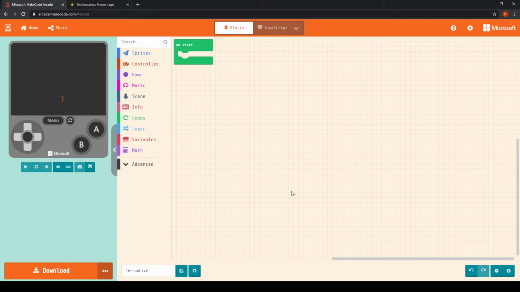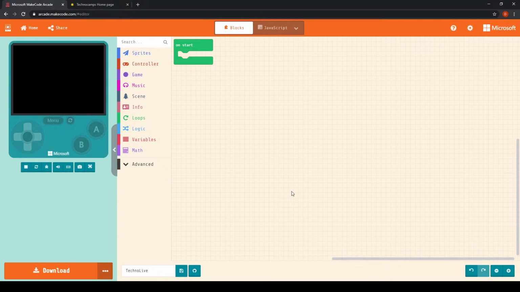And then you'll be brought to this screen here, where, as you can see, we have a very similar window to what we've been using in the past. It's very similar to the BBC micro:bit platform, but in this case we have our portable gaming device here.